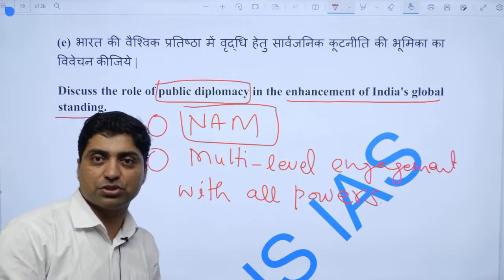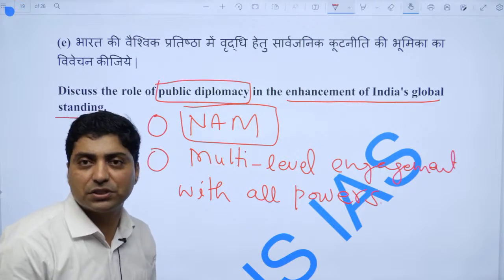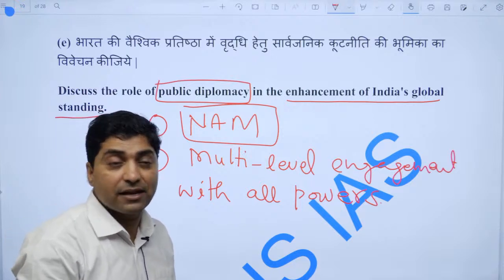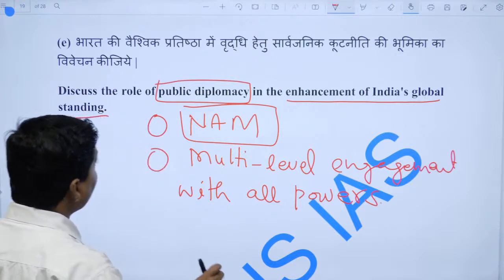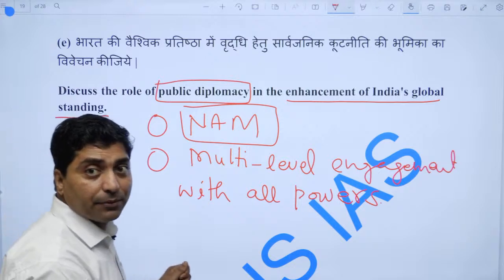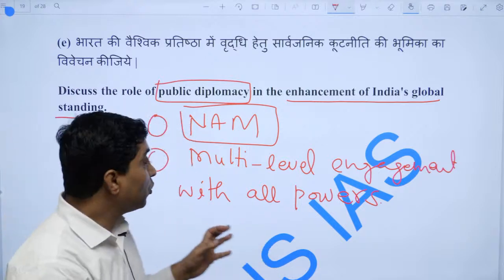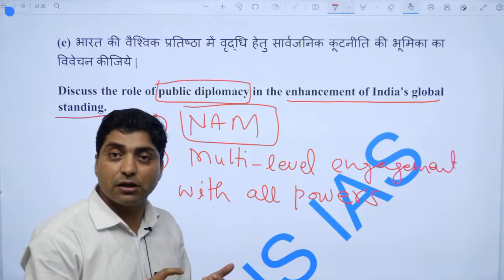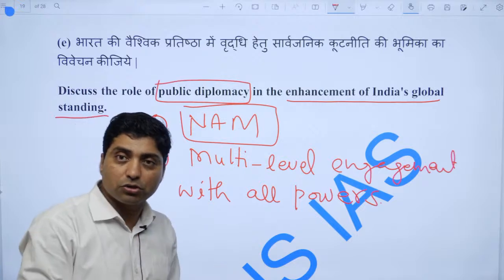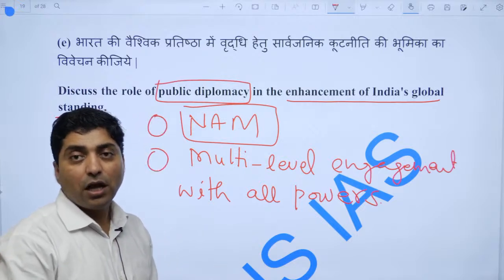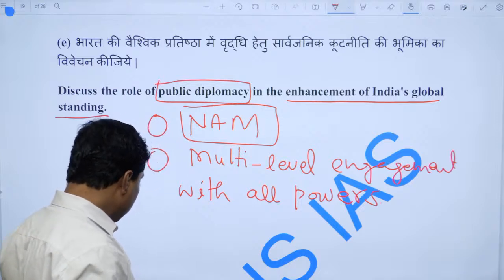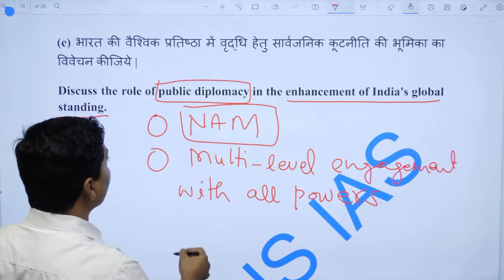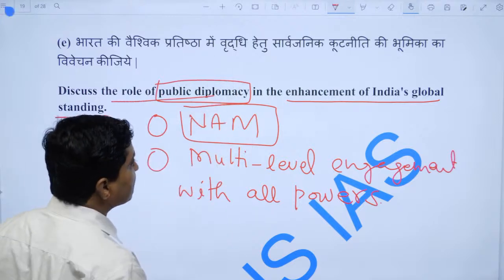We are aligning with China, we are interacting with Russia, we are interacting with the US, we are interacting with Japan. India is the sole country at the global level, along with a few countries, who can talk with both powers. They can talk to the US, they can also talk to Russia. So this is the role of public diplomacy to enhance India's global standing.